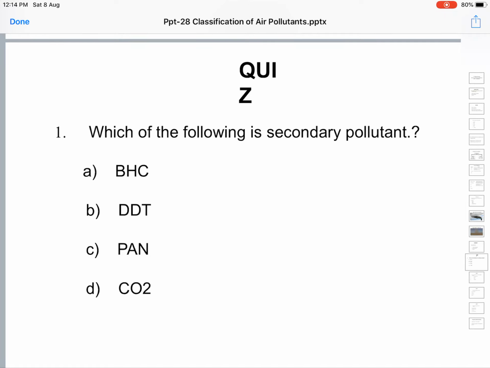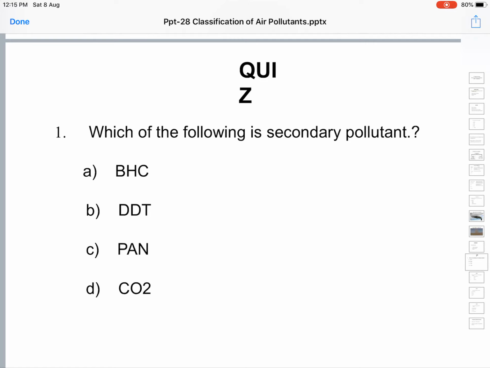Whereas with the secondary pollutants, you will not know directly where they are released from. They are actually not released from any identifiable source. What happens is the primary pollutants which are released into the environment sometimes react with the environmental constituents or other pollutants and transform themselves into a different kind of substance that is called secondary pollutants. So these are derived from the primary pollutants, and are also called derived pollutants.